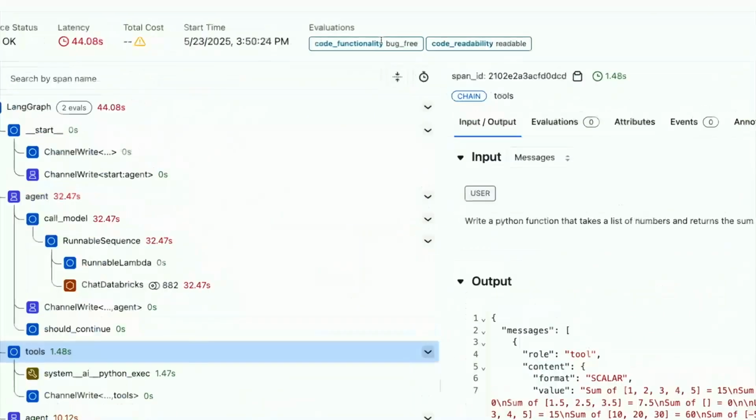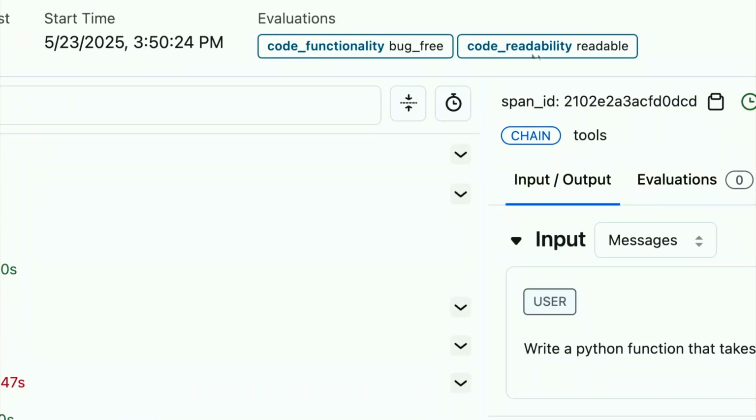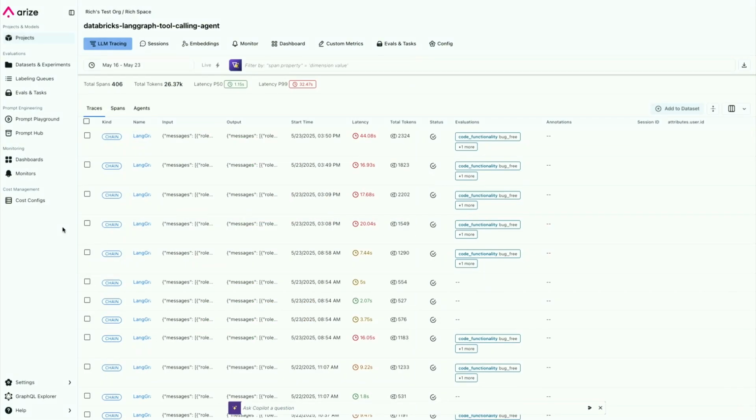The evals that we've run on top of this one are evals for simple code readability and code functionality. So, does it have bugs? Is it readable? Teams typically use this to set up full tracing of their application, view what's happening, and then set up evals to debug and evaluate what step in their application is going wrong. So I just wanted to show you guys how you can set this up using Mosaic.